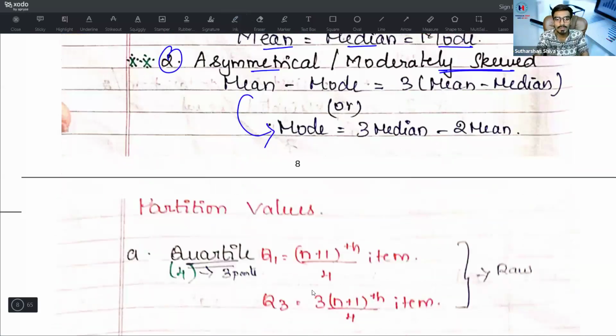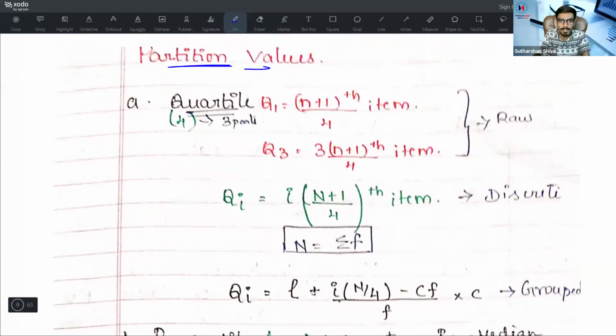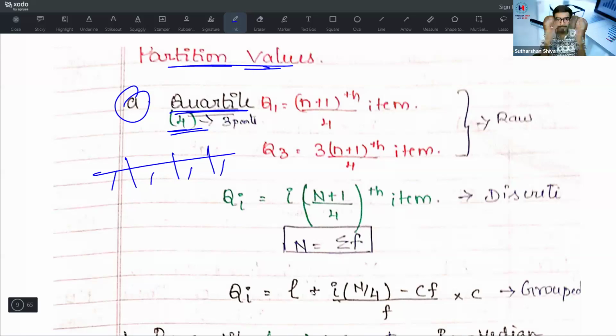Next, come to partition values. Many of them will omit this part, but you need to listen to this part. Then come to what is meant by quartile. Quartile is 4. Basically, the lines drawn are 1, 2, 3: first quartile, second quartile, third quartile, fourth quartile. These are 4 parts we are dividing, but basically it is 1, 2, 3. We are using only 3 partitions. So quartiles are nothing but Q1, Q2 and Q3.